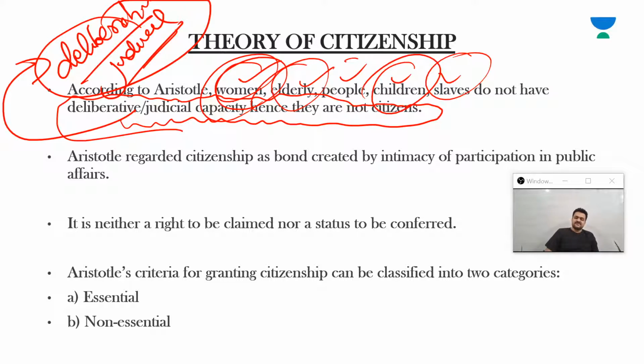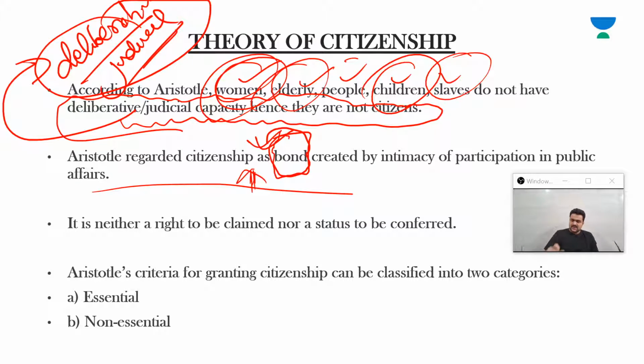Now, what is citizenship according to Aristotle? Citizenship, according to Aristotle, is a bond. It is not just a legal status or recognition by the state. It is actually a bond, and these kinds of things are important to keep in mind while studying Aristotle's idea of citizenship or his theory of citizenship.